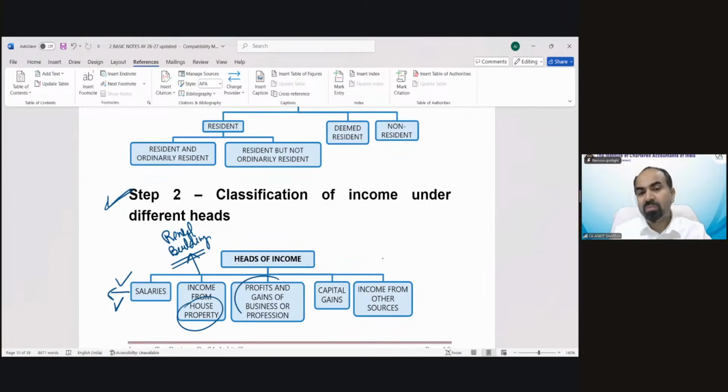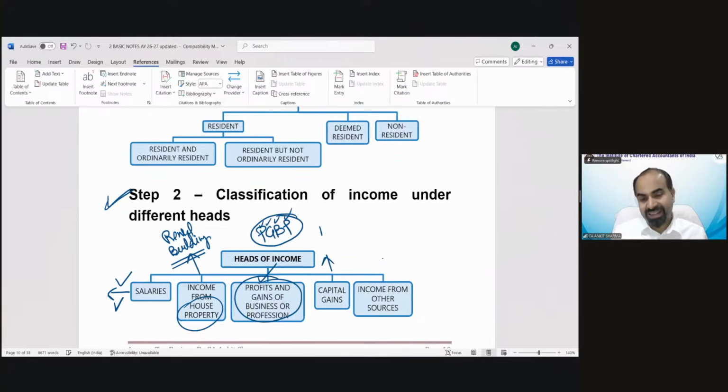Then if you are doing any business or carrying on any profession, the income you earn from that business or profession would be your PGBP income. Profit and gains of business and profession. In short form, we call it PGBP. Profit and gain of business and profession.